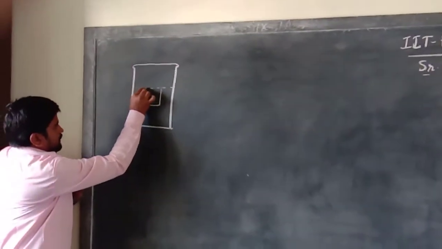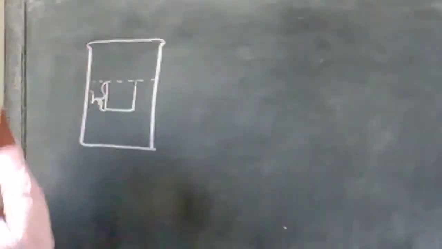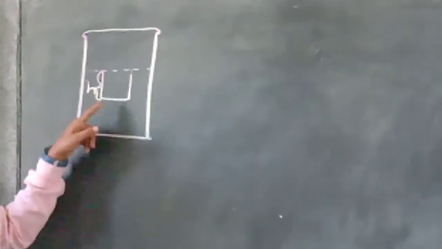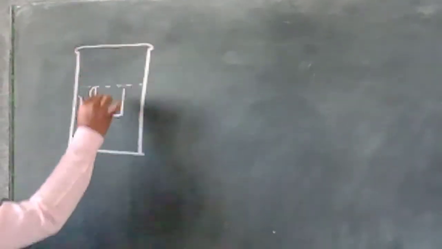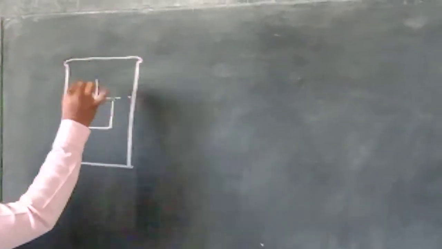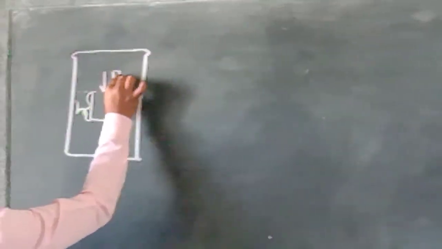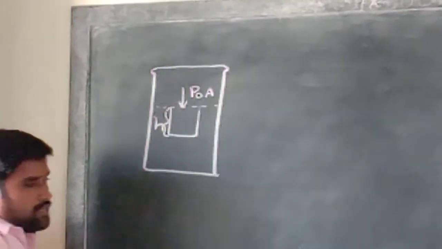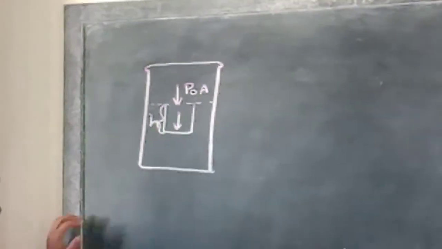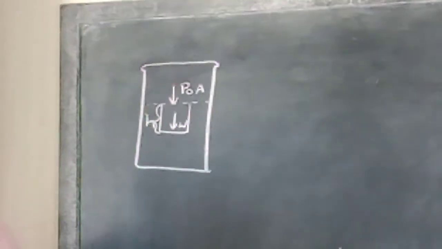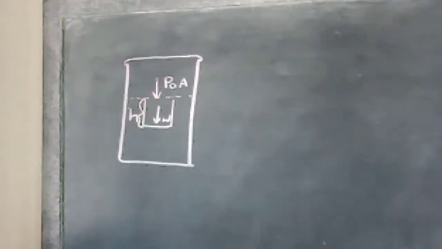Here H is the height of the object. When we observe, three forces are acting here. In the vertically downward direction, the pressure P naught A is acting on the object. So some work is done on the object.